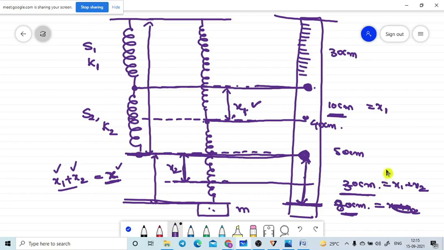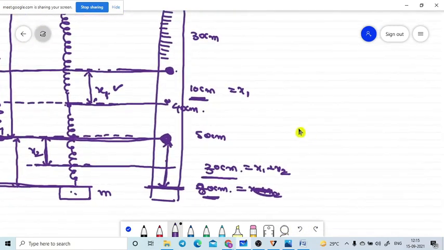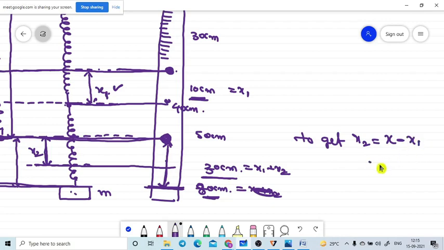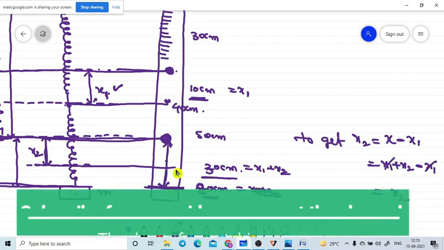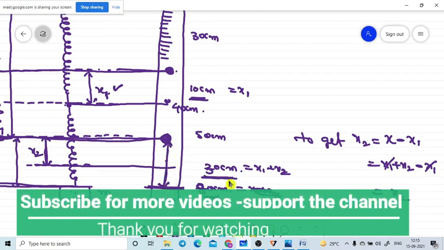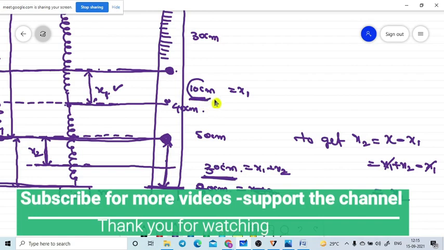To get x2, what we need to do is subtract x minus x1. That is, x equals x1 plus x2, minus x1. x1 is cancelled, and we get the x2 value. So if the total length is 30 centimeter, 30 centimeter minus 10 centimeter gives this small portion. This portion is equal to 20 centimeter. This is nothing but the x2 value. Are you getting it or not? Yes, sir.